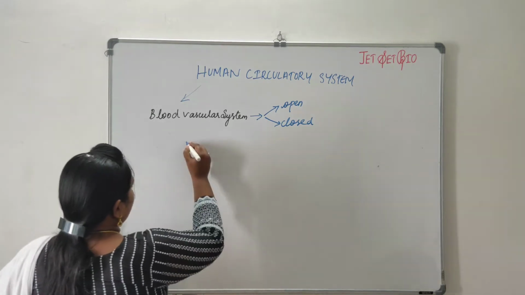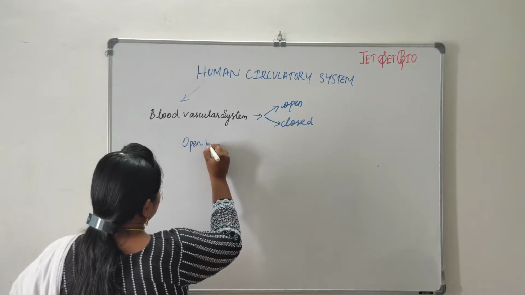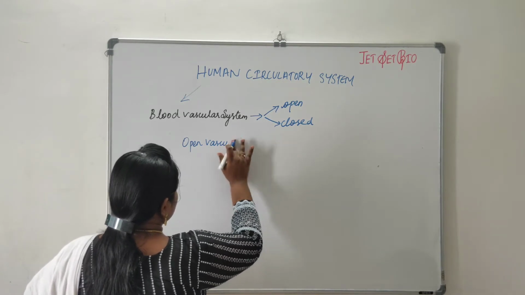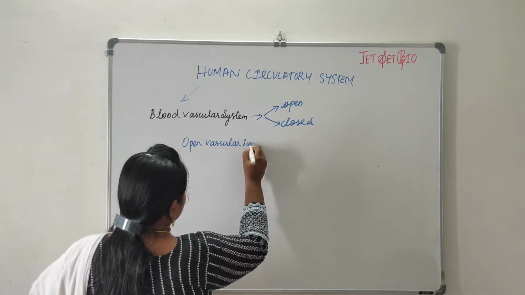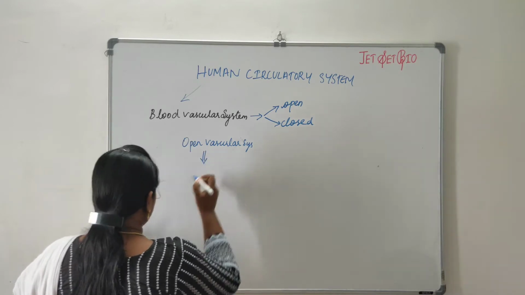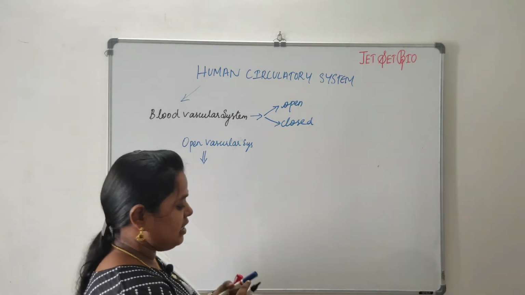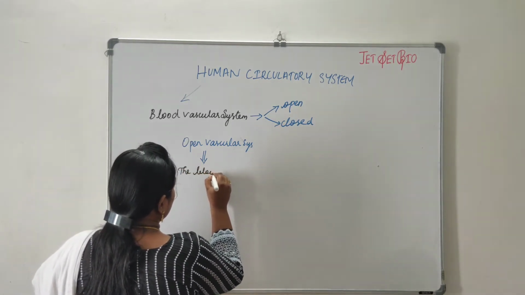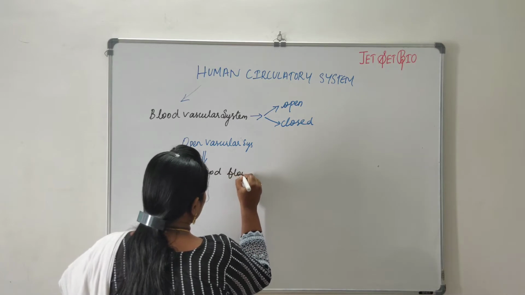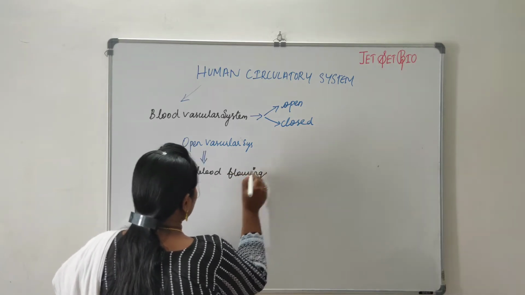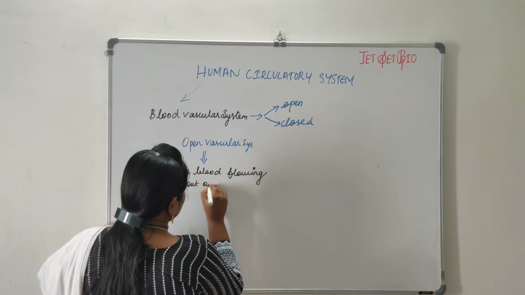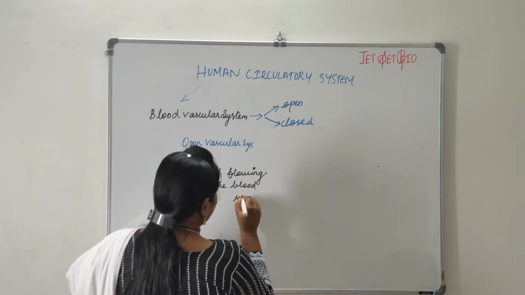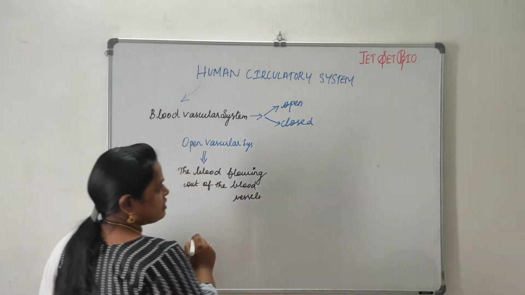When we talk about the open vascular system, from the name itself we can see that the blood is flowing out of the blood vessels. The blood travels outside of the blood vessels also.